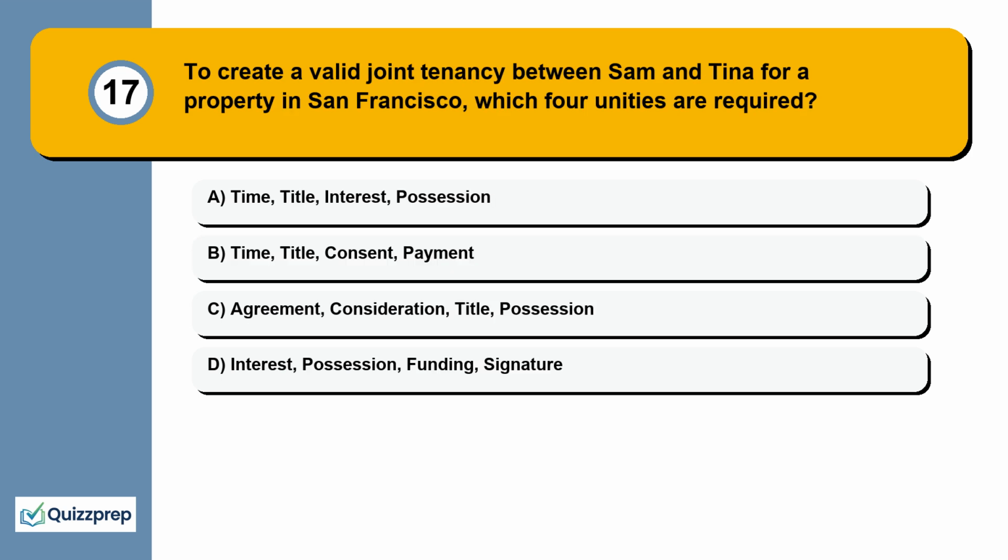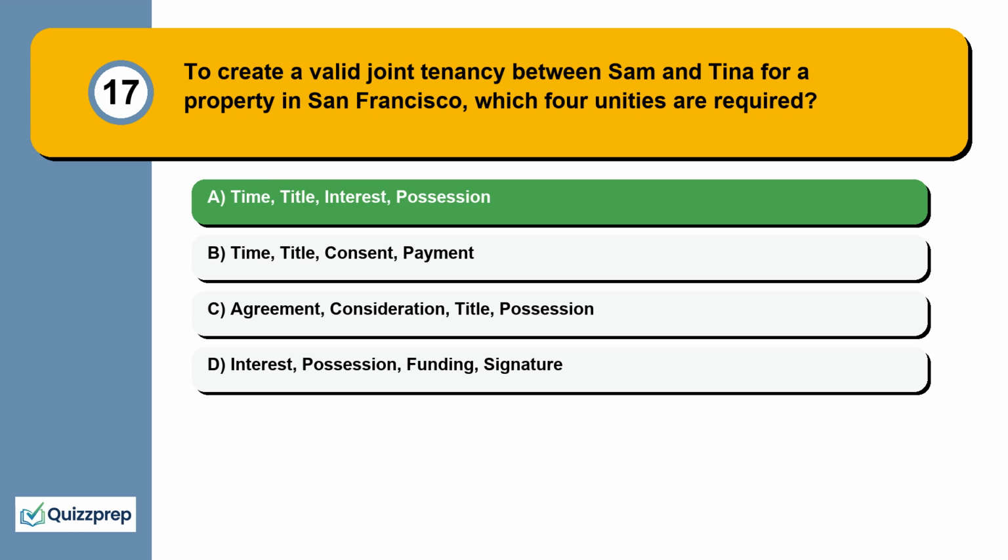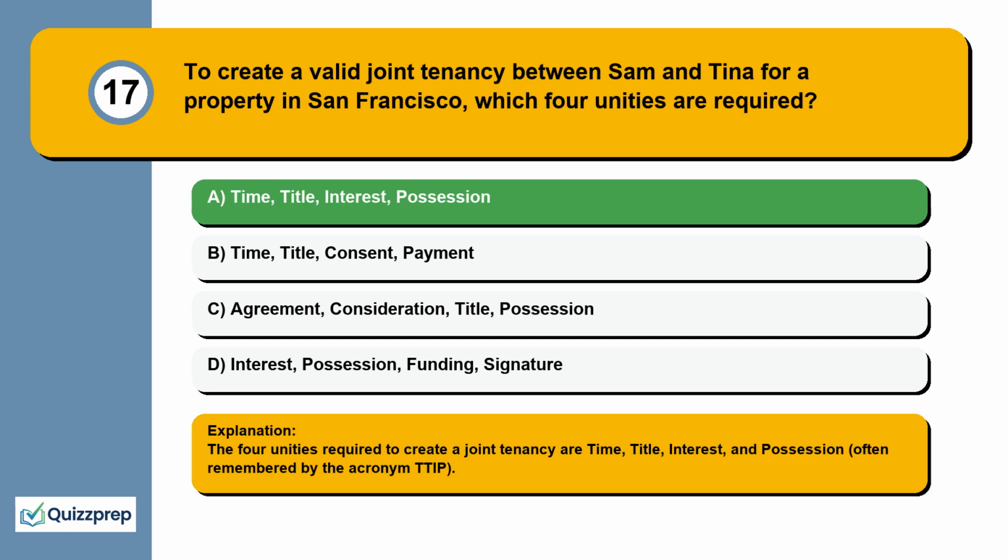Question 17. To create a valid joint tenancy between Sam and Tina for a property in San Francisco, which 4 unities are required? Time, title, interest, possession. Time, title, consent, payment. Agreement, consideration, title, possession. Interest, possession, funding, signature. The 4 unities required to create a joint tenancy are time, title, interest, and possession, often remembered by the acronym TTIP.